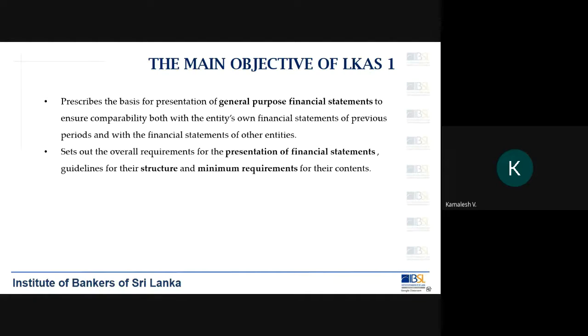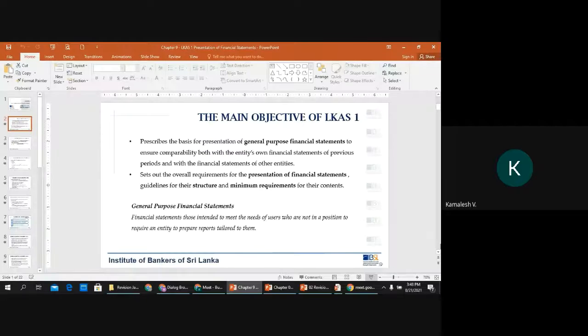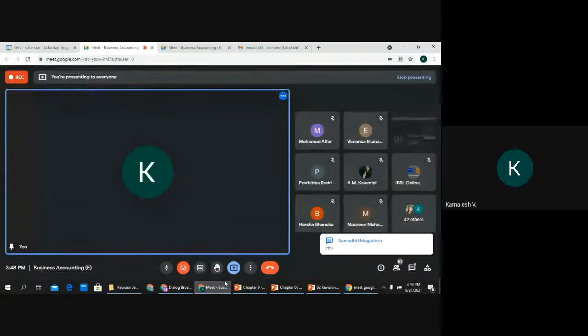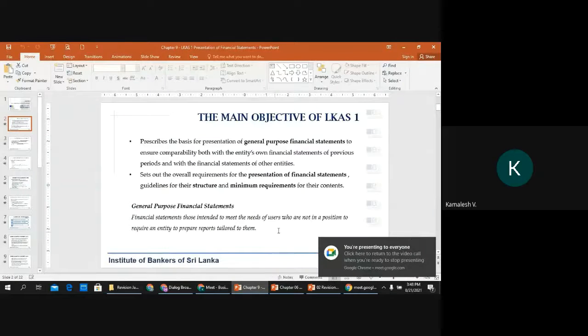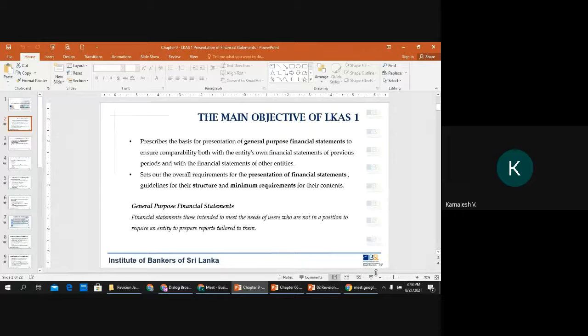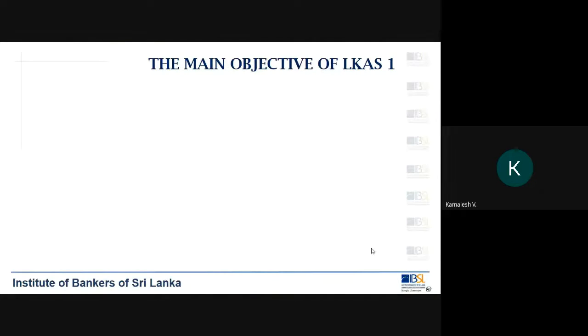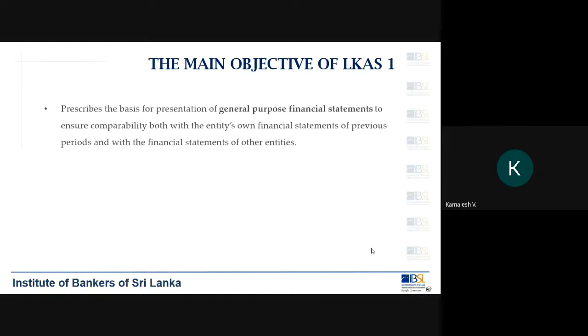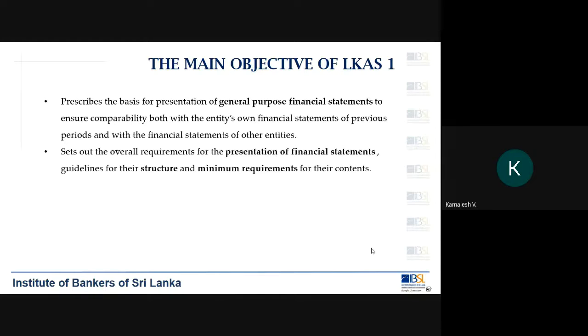Do you all know who has given this structure for the presentation of financial statements? Anyone? Yeah. So when it comes to the central bank, they can give it only to banks in this country. That is, it could be a licensed commercial bank or a licensed specialized bank. Okay, it could be for a commercial bank or for a specialized bank.